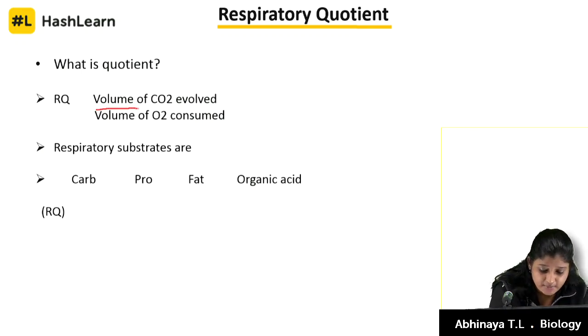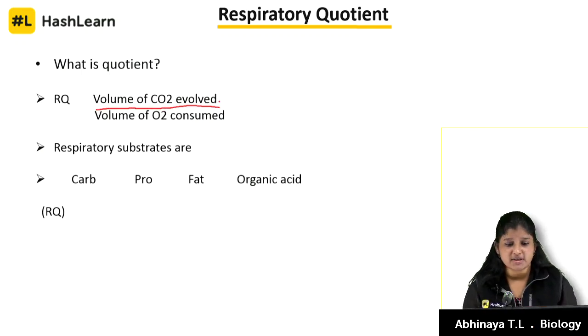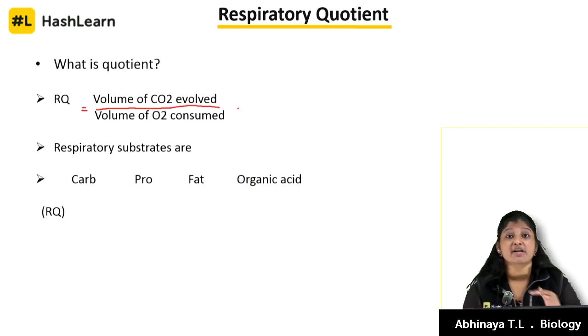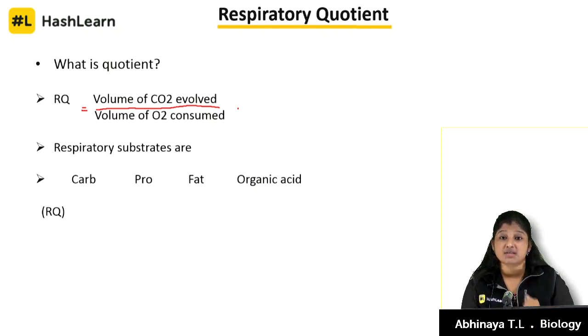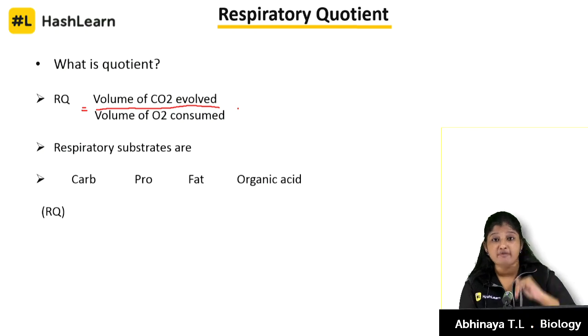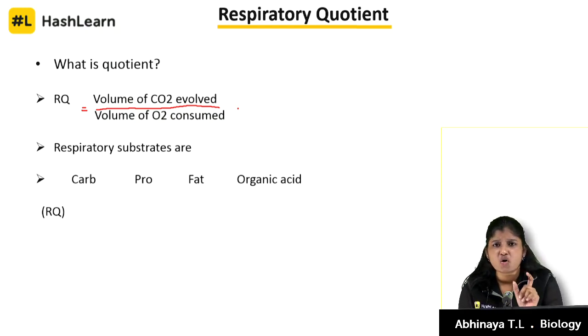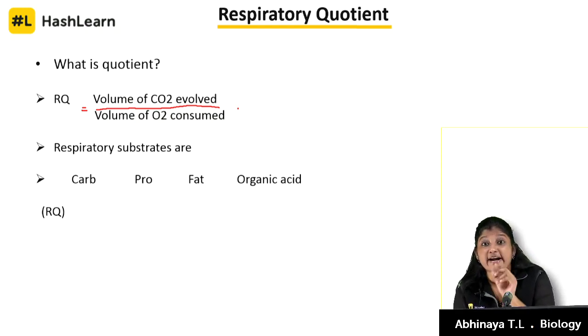RQ in plants, as you can see on the screen, is given as volume of carbon dioxide evolved divided by volume of oxygen consumed. So in aerobic respiration, oxygen in, carbon dioxide out. So how much was out divided by how much was in, that is carbon dioxide out, oxygen in. Why are we doing this? Quotient means we are dividing something to get a value.